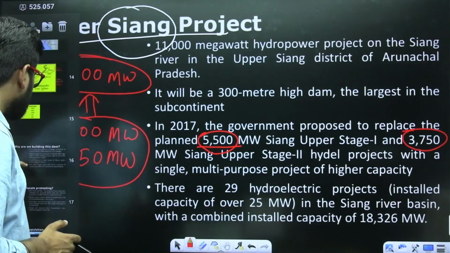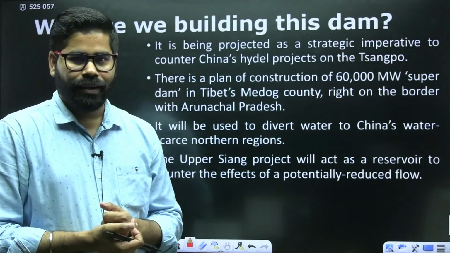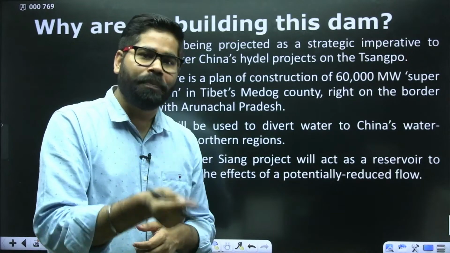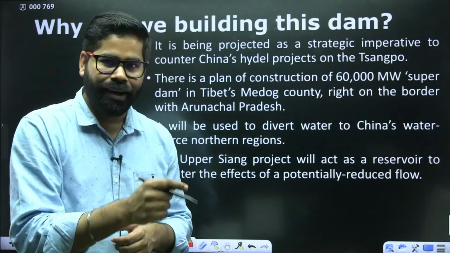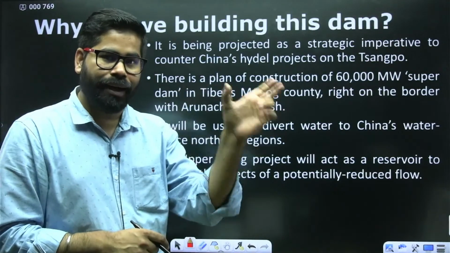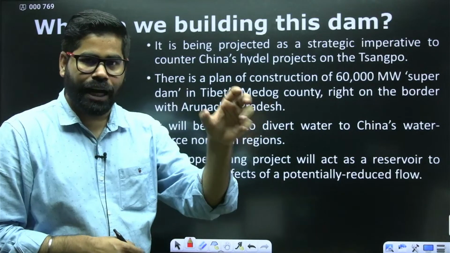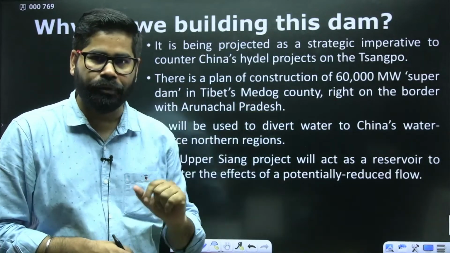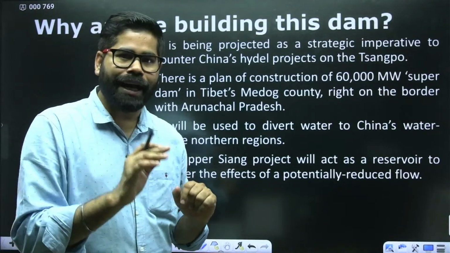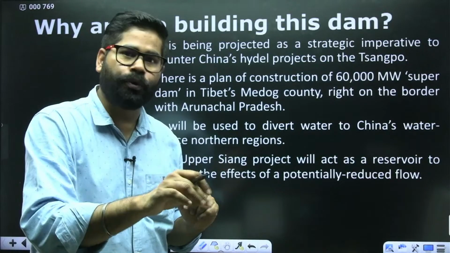When we talk about why the government is building this dam, there is a story behind it. China has planned to make a dam on the Shangpo river. Three Gorges-type dams are being constructed on this Shangpo river, and due to that dam, which is still in the planning phase, there will be huge fluctuation in the flow of water towards India.